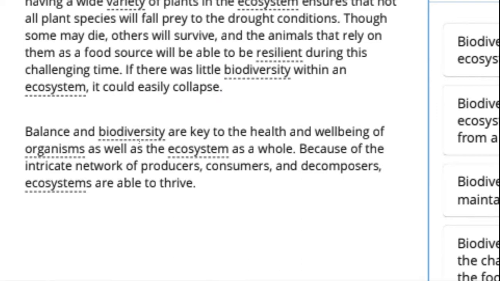Balance and biodiversity are key to the health and well being of organisms as well as the ecosystem as a whole. Because of the intricate network of producers, consumers, and decomposers, ecosystems are able to thrive.